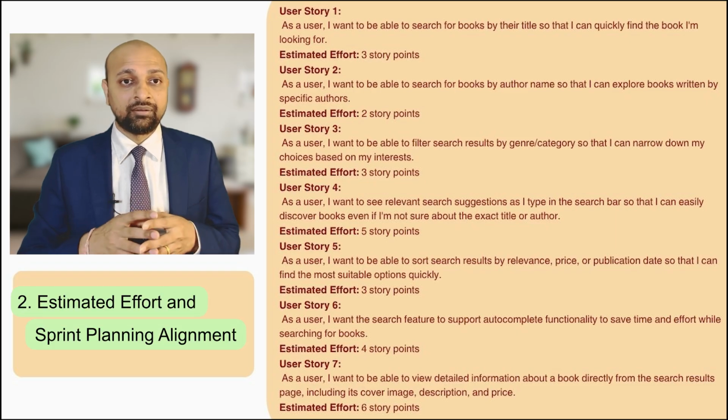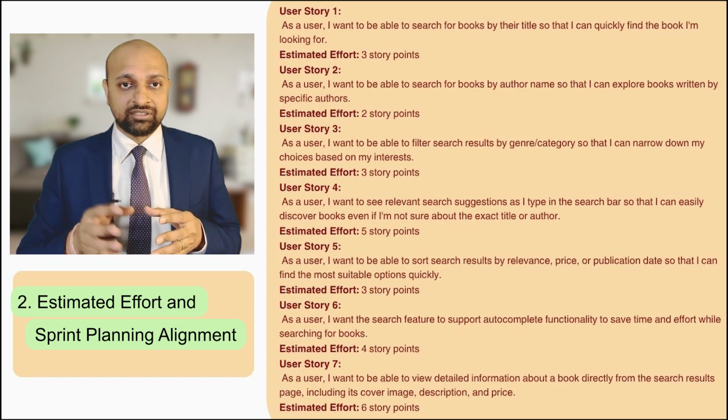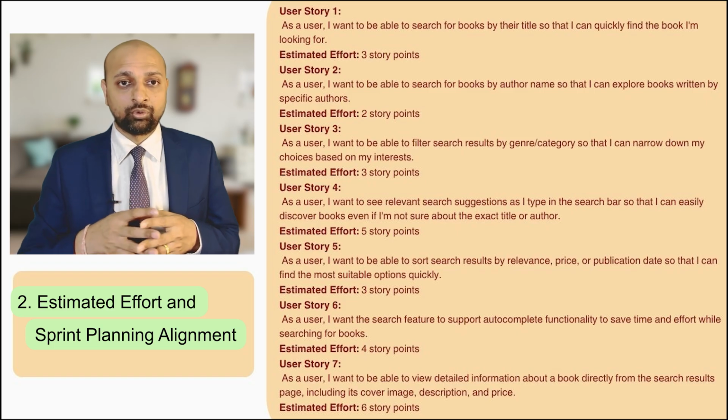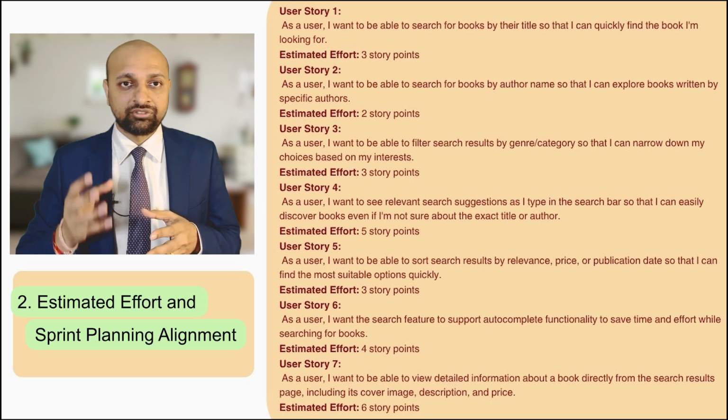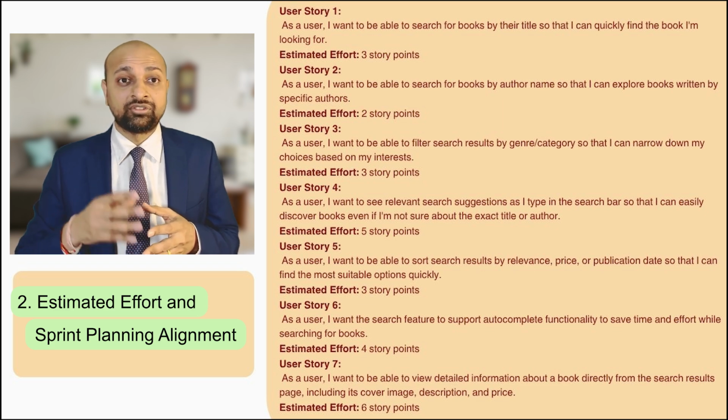2. Estimated effort and sprint planning. Alignment. Effort estimates are provided in story points with a maximum of 7 points as instructed. Each story ranges between 2 and 6 points, reflecting an understanding of complexity and size differentiation. Examples. Searching by author, 2 story points, rightfully low. Displaying book details with image and pricing, 6 story points, understandably more complex. This shows that ChatGPT has assigned effort in a realistic and relative manner. From a sprint planning perspective, this breakdown could easily fit into an agile team's backlog and velocity models.